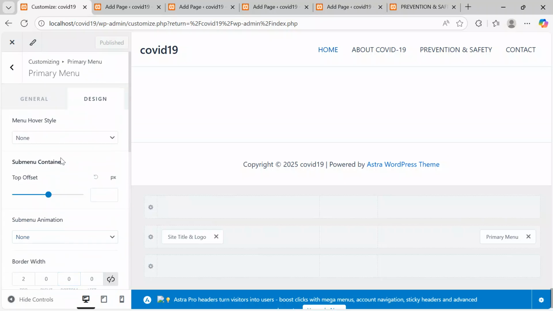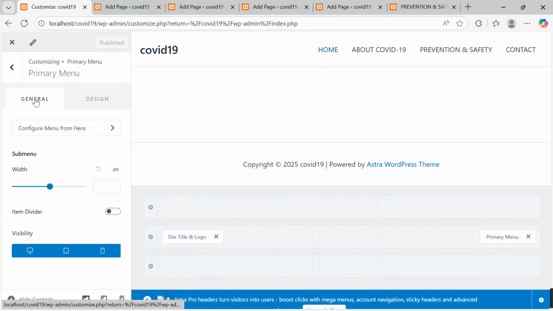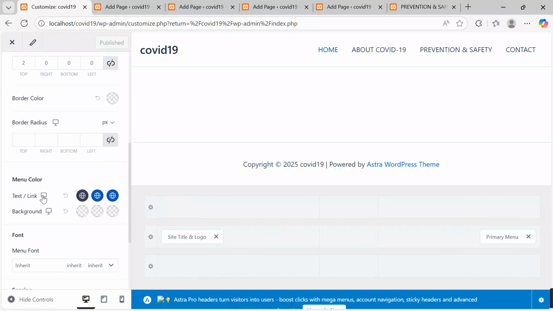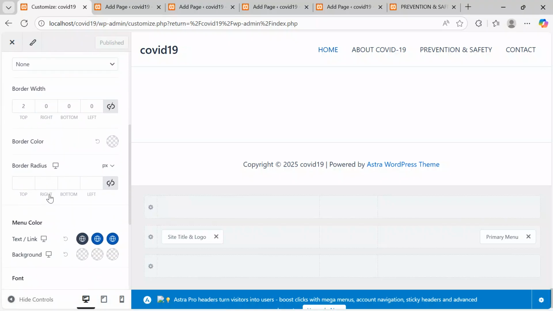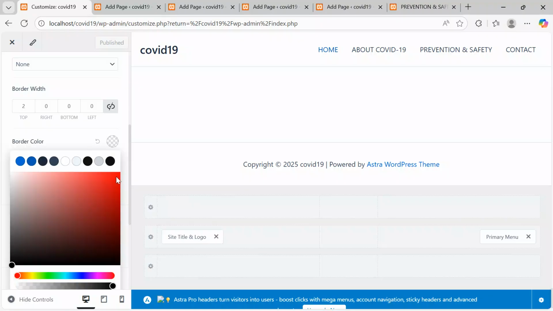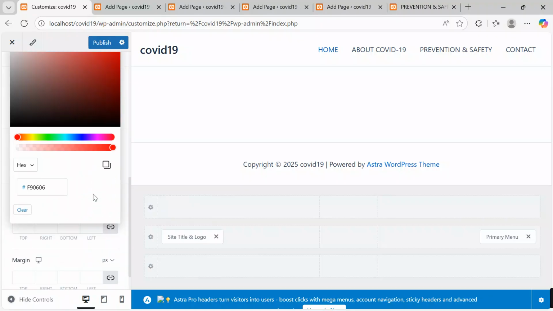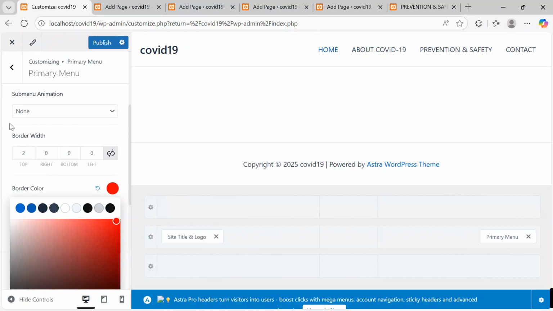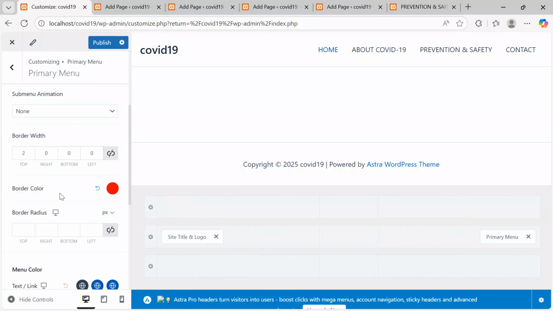What can I take here? Let me first check the general option. Under here, I want to have a border. Okay, this is border color. Under the border color, let me take the red, and then after taking it, I'll come over here and keep it at red.